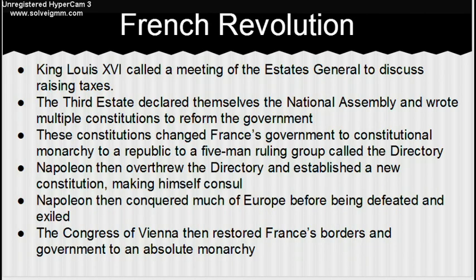The French Revolution began with King Louis XVI calling a meeting of the Estates General to discuss raising taxes. The Third Estate declared themselves the National Assembly and wrote multiple constitutions to reform the government. These constitutions changed France's government to a constitutional monarchy, then a republic, then a five-man ruling group called the Directory. Napoleon Bonaparte then overthrew the Directory and established a new constitution, making himself Consul of France. Napoleon then conquered much of Europe before being defeated and exiled. The Congress of Vienna then restored France's borders and government to an absolute monarchy.